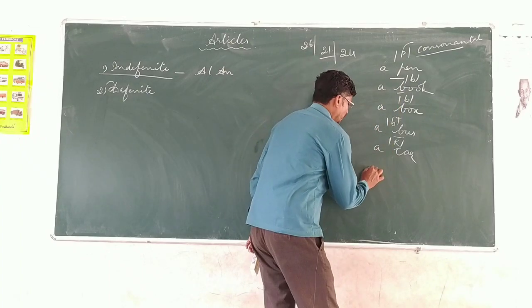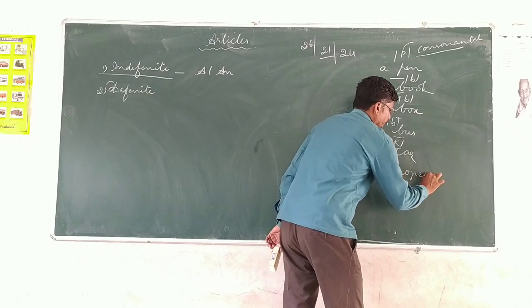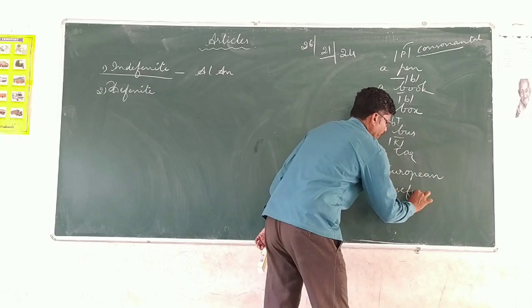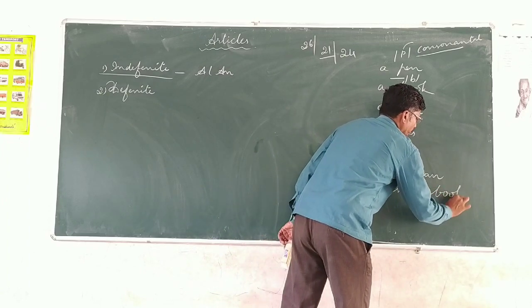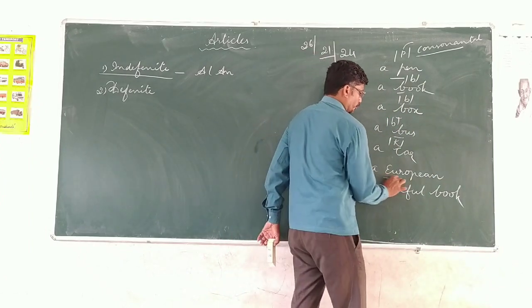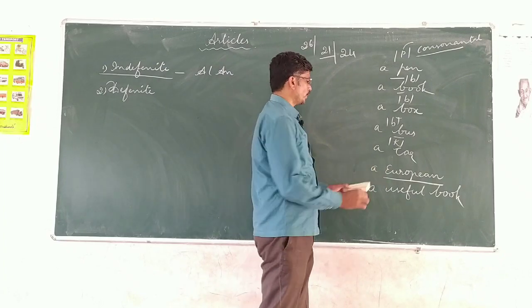And see this example, a European, a useful book. The initial sound of this word European, even though it starts with the vowel letter E.